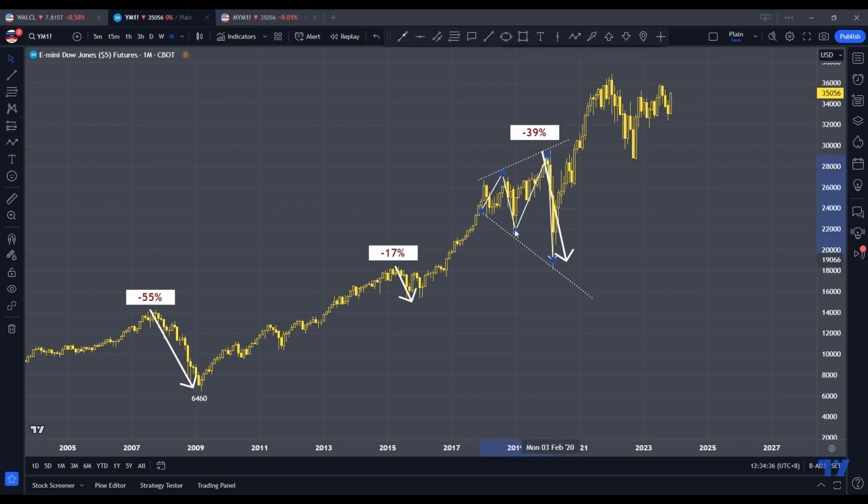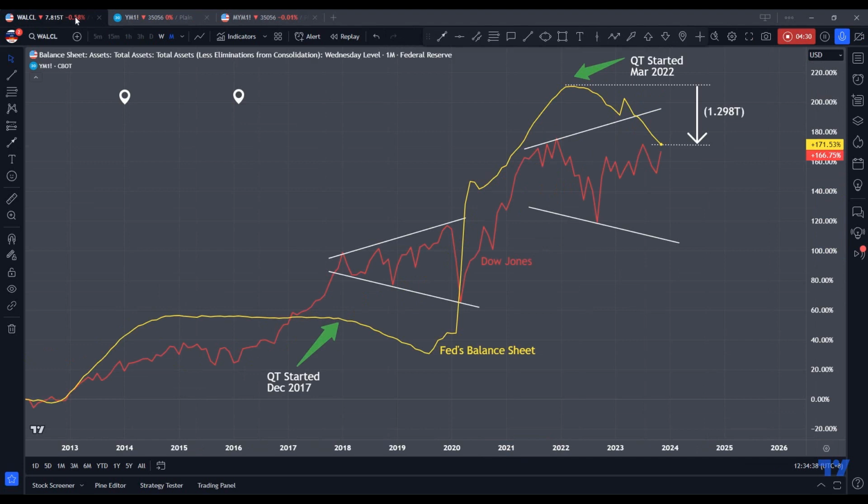Let's look at what happened with the recent QT. We saw that the Fed began shrinking its balance sheet in March 2022. That's also when they started increasing interest rates while at the same time reducing the balance sheet. So far it has been reduced by about 1.3 trillion US dollars, and that's quite a bit compared to this.